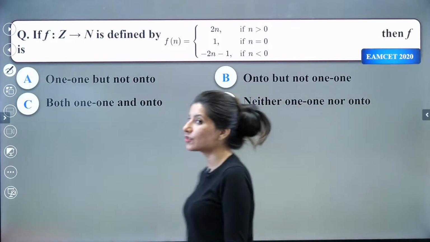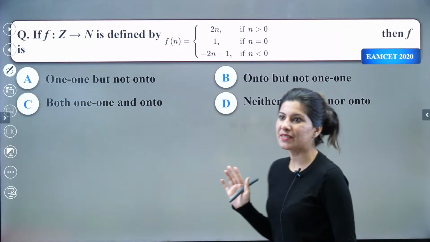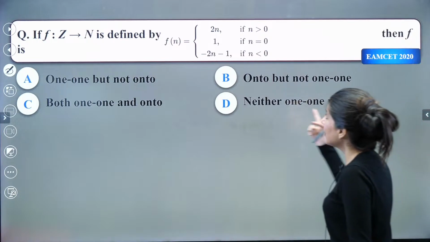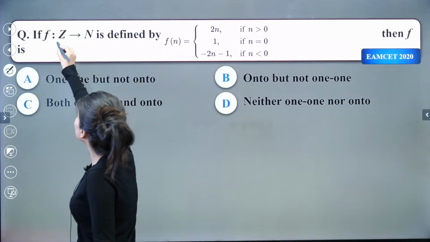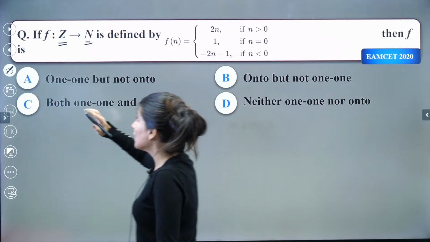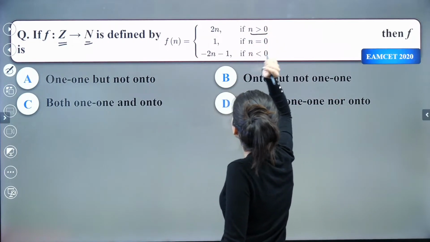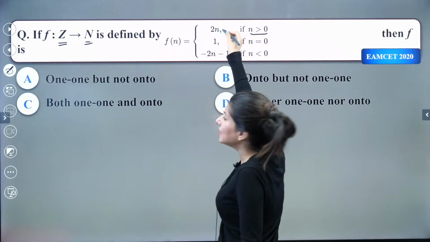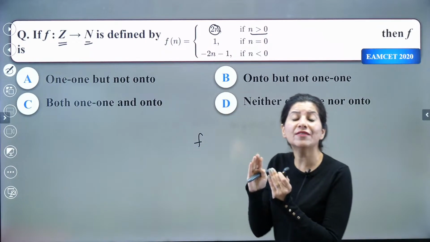Okay. All right. Now let's talk about this function. Let's change the question. Yes. So now this question again, EAMCET 2020, a question from 2020, wherein f(n) is this. Again, we are looking for 1, 1, onto and all. So can you clearly see Z? Z means integers and N means natural numbers. Okay. So if you put all the integers, you should get the natural numbers. So first of all, can you clearly see if n is greater than 0? So if you put n integers, from here what you get is all the even integers.